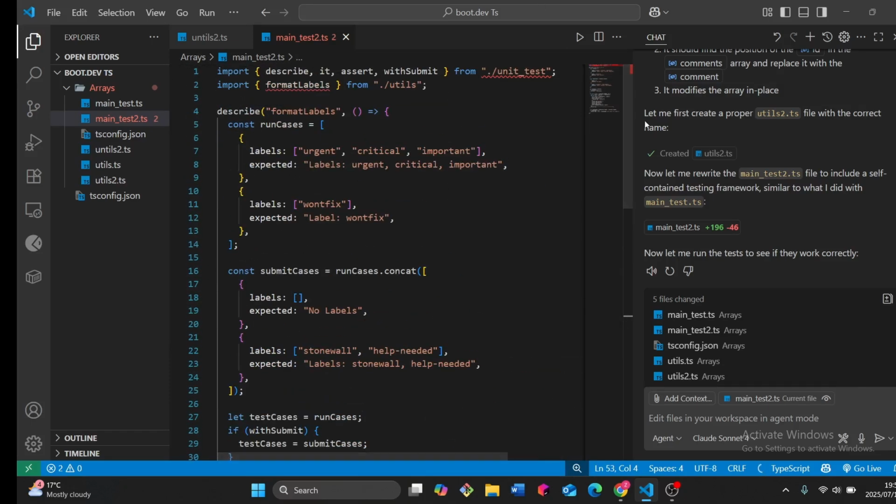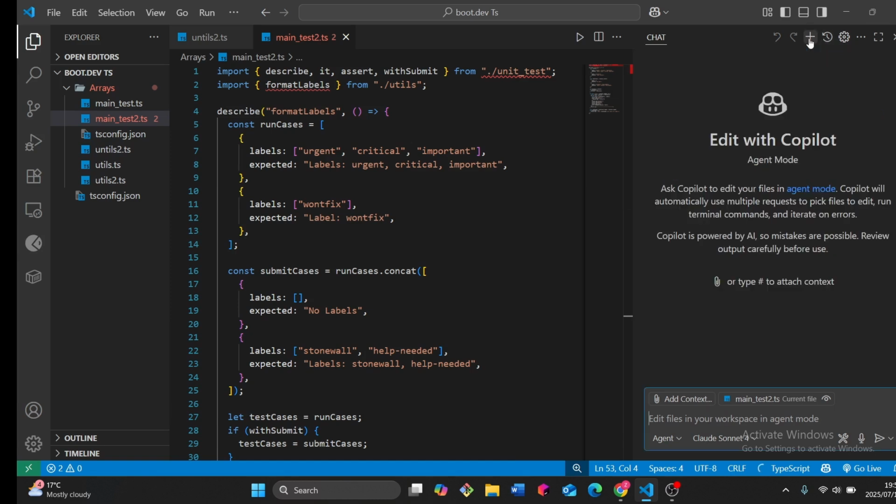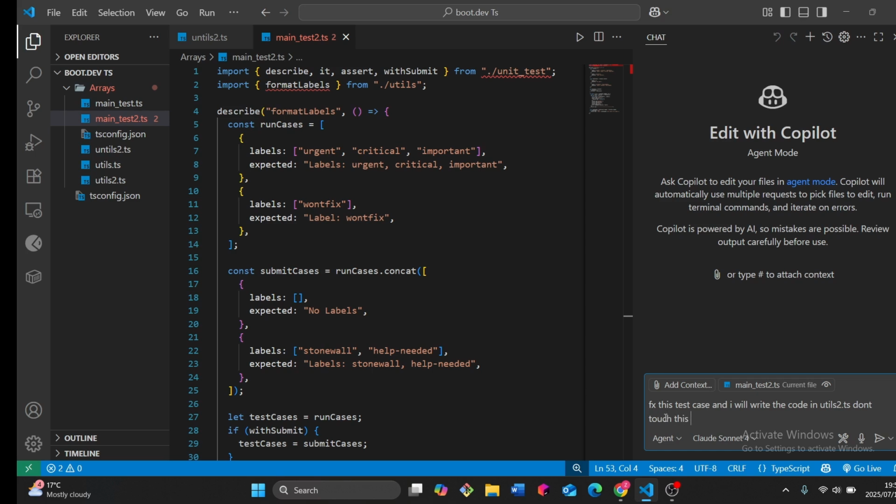Okay, maybe we should just start a new chat. We're going to start afresh with Copilot. Fix this test case and I will write the code in utils.ts. Don't touch this function.